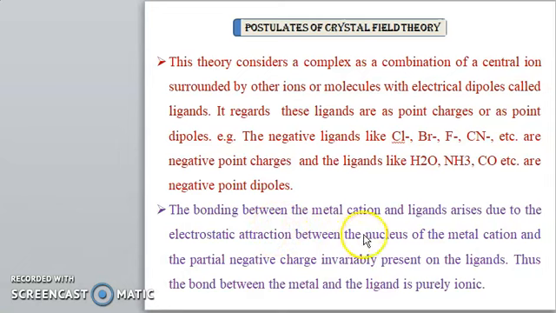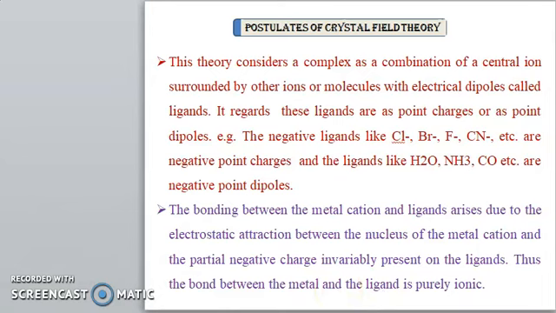The bonding between the metal cation and ligands arises due to electrostatic attraction between the nucleus of the metal cation and the partial negative charge on the ligands. Thus, the bond between metal and ligand is purely ionic, with the metal having a positive charge and the ligands a negative charge.